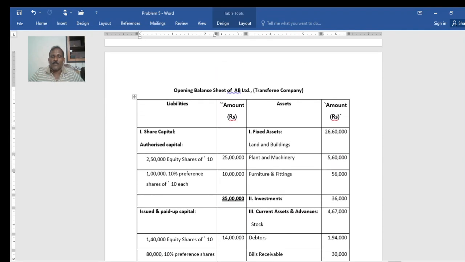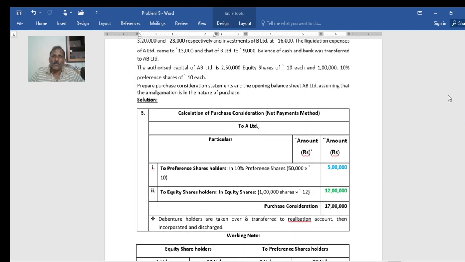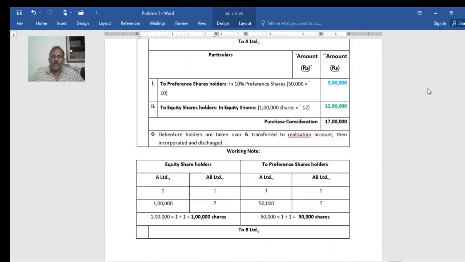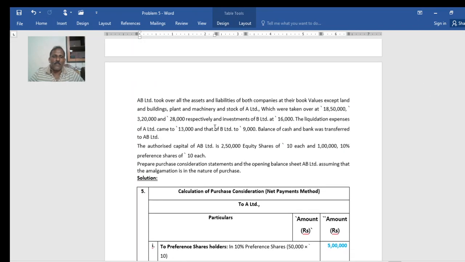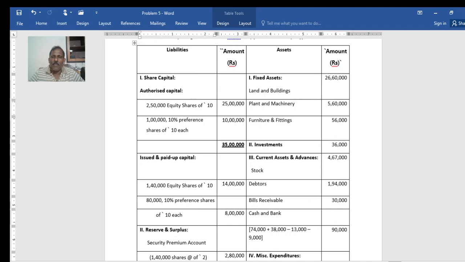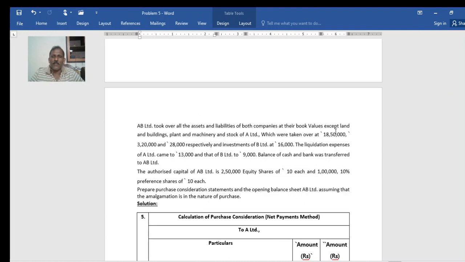Then asset side, it is from the balance: land and building taken over value both together, plant and machinery A and B together, furniture A and B together, investments mostly in case of B Limited, both together 20 plus 10, 30, not 30, there is something given, you see, these 3 assets.